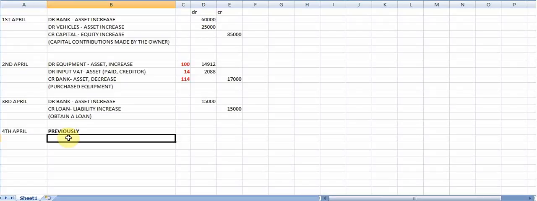So you would have said, all right, so I'm going to debit the debtors, which is an asset increasing because these people owe you more. You would have had a credit for your VAT output. And this is now a liability, and a VAT output is when you receive cash or you create a debtor.